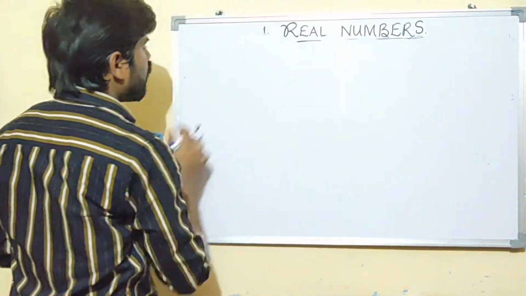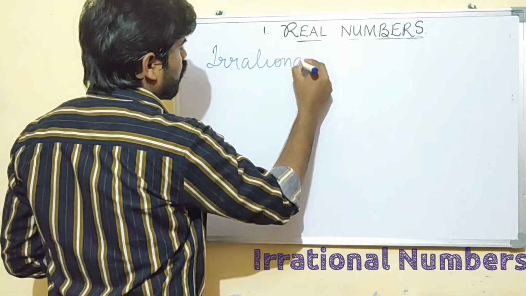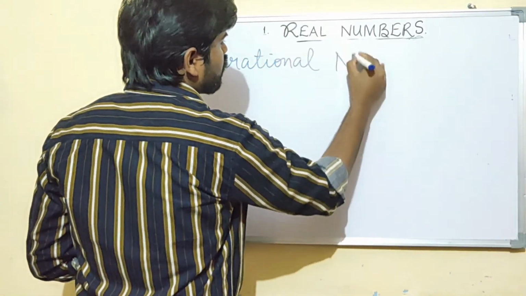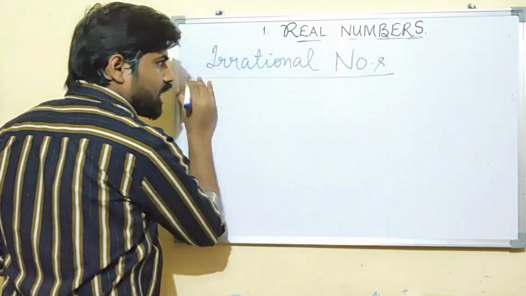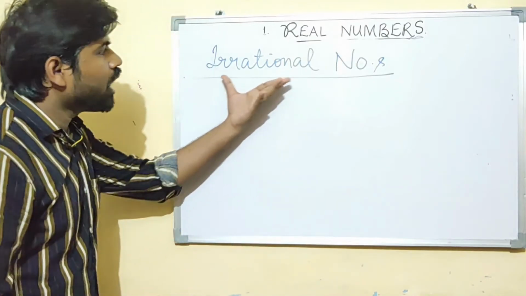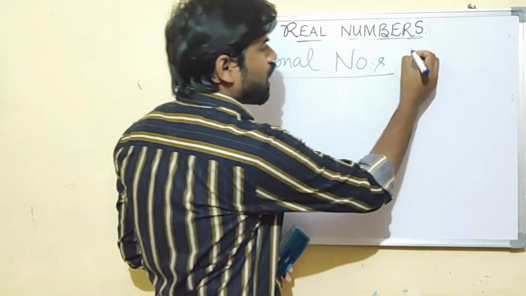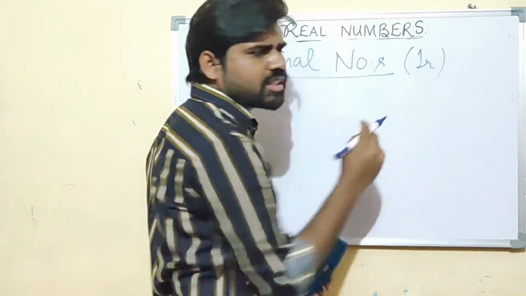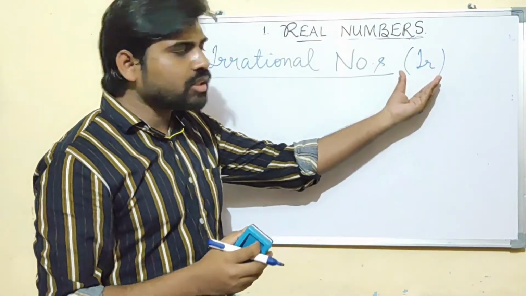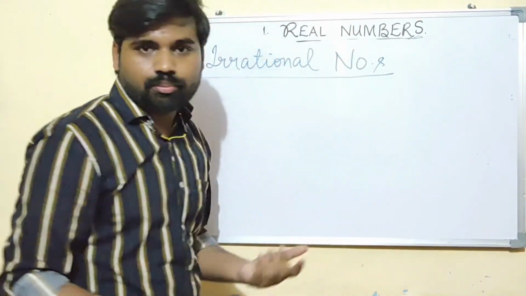Irrational number. These numbers you have studied in your 9th standard, so this is not new, just a recapitulation. It is represented by IR, though there is no specific symbol. You might use IR or you might not use any letter.